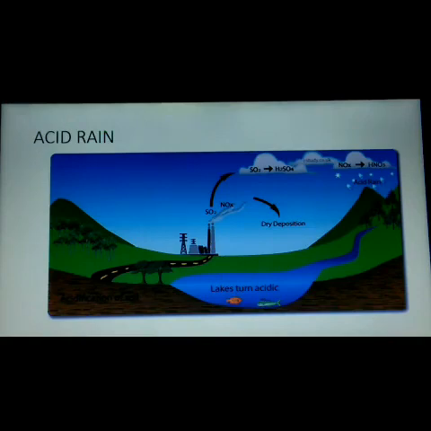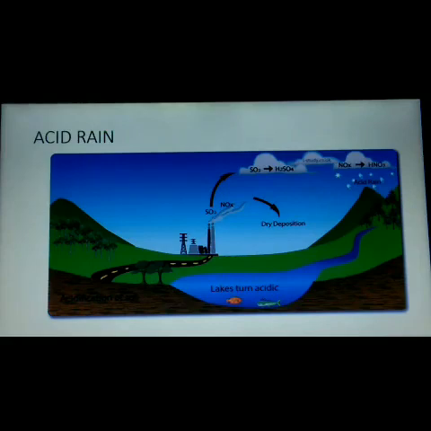And now let us see the effects of acid rain. Acid rain affects us in many ways. For example, it irritates the eyes and skin of human beings. It inhibits germination and growth of seedlings. It changes the fertility of the soil, and destroys plants and aquatic life. It causes corrosion of many buildings, like even the Taj Mahal, which gets corroded or destroyed due to acid rain.